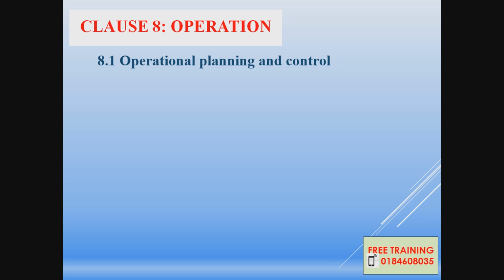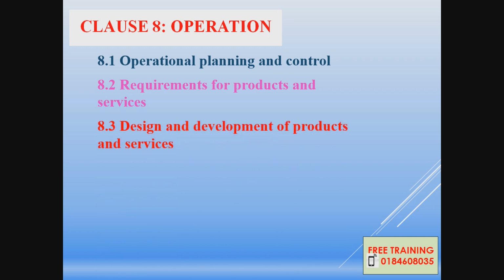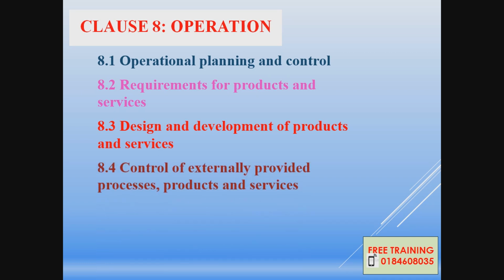So you can see the requirement there. 8.2 is the requirements for product and services. It's the sales and marketing department. And 8.3 design and development of products and services. So it's the draft person or design department.